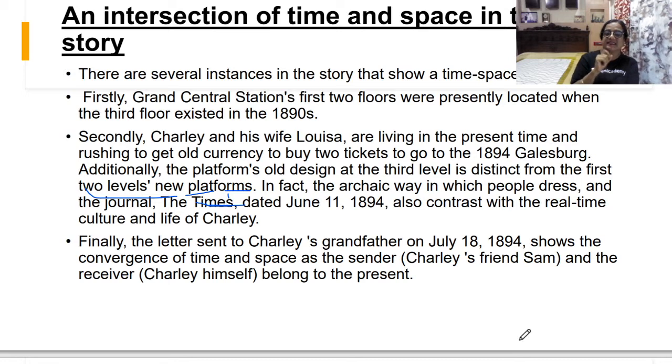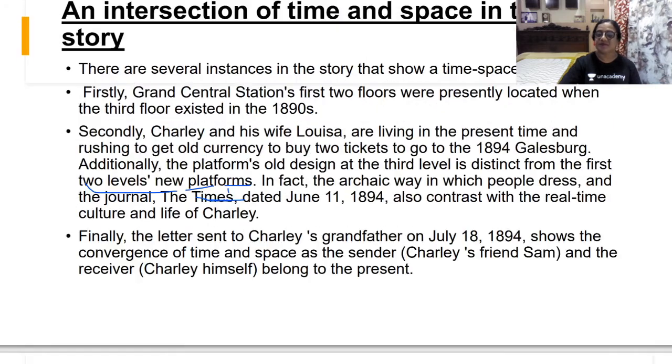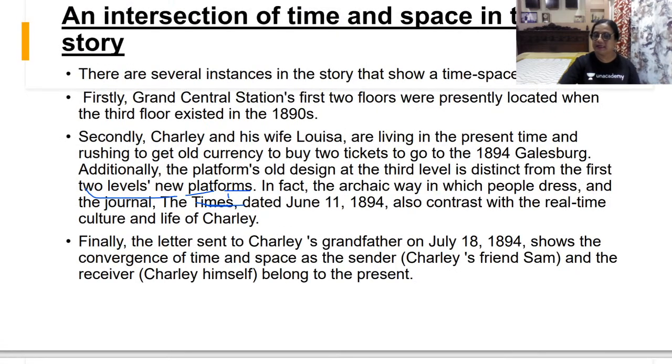Finally, there is another instance: the letter sent to Charlie's grandfather on 18 July 1894 shows the convergence of time and space. Convergence means the picture of the time and space, because the sender, that is Charlie's friend Sam, had sent that letter, and the receiver, Charlie himself, belong to the present. So this is how the time and space is given the intersection. So now you see here, learners, you have understood what is the third level.